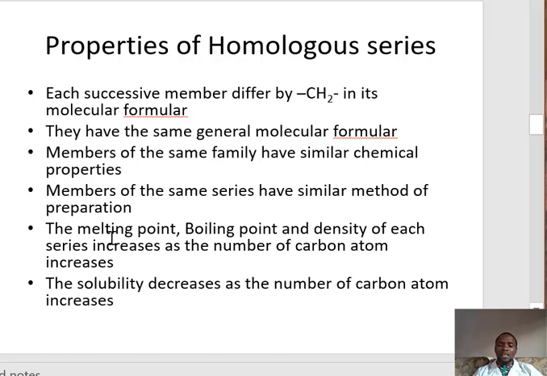Another property is that the melting point, boiling point, and density of each series increase as the number of carbon atoms, or the length of the chain, increases. Another thing is solubility. The solubility decreases as the number of carbon atoms increases. These are the properties of homologous series.